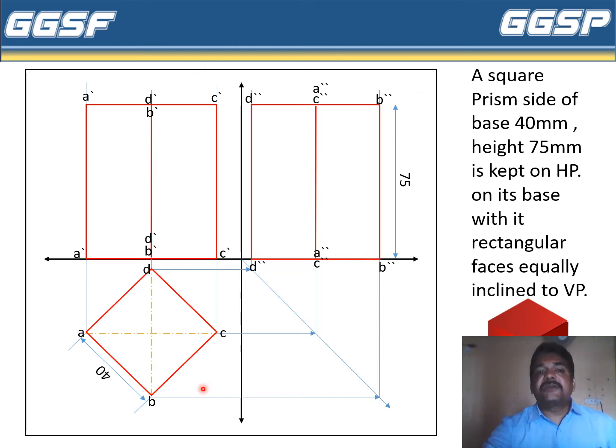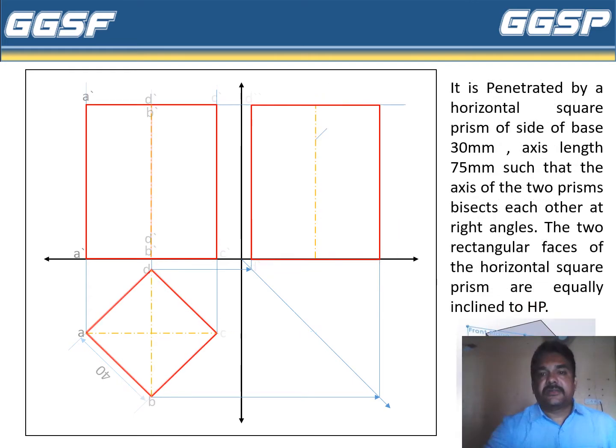So this is the first case, where a vertical square prism is kept vertically on HP with side of base equally inclined to VP. Now let us take another case, where it is penetrated by a horizontal square prism of side 30 millimeter and axis length 75 millimeter, such that the axes of the two prisms bisect each other at right angles.